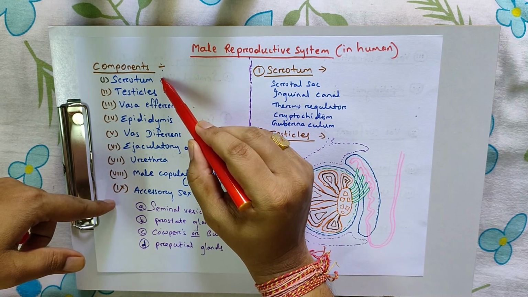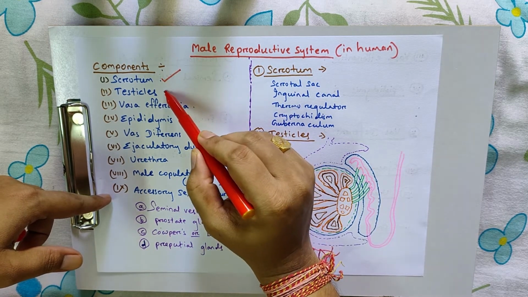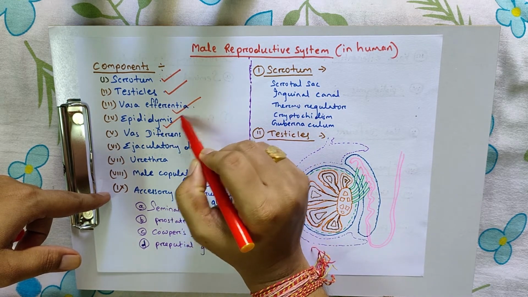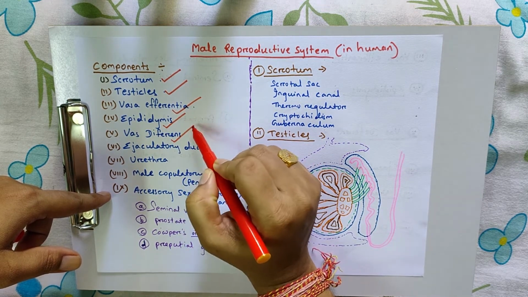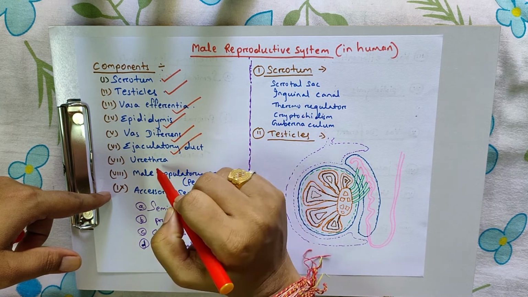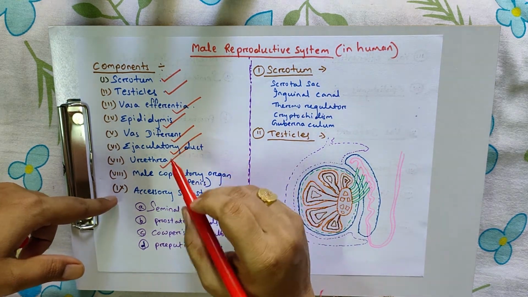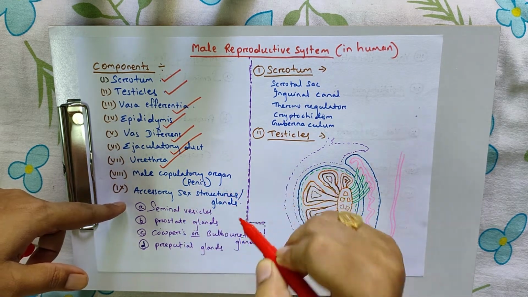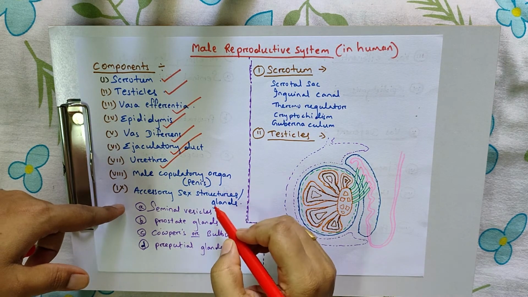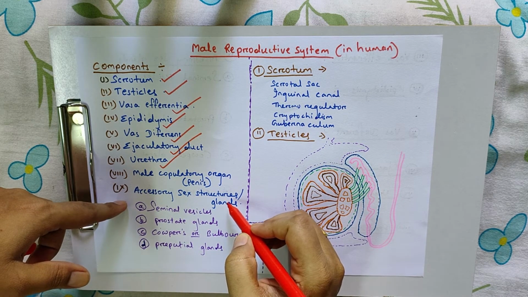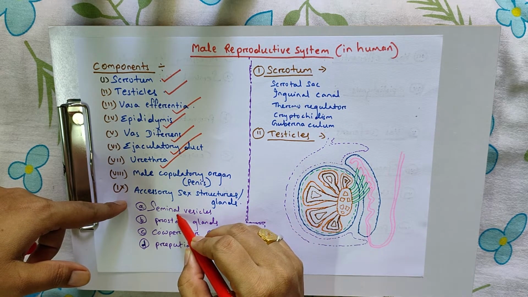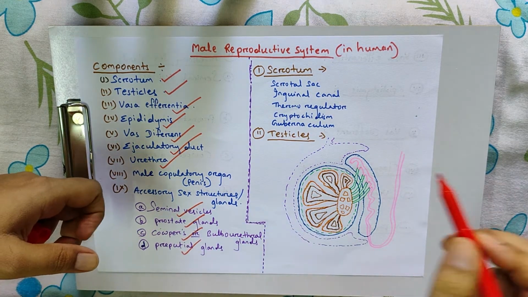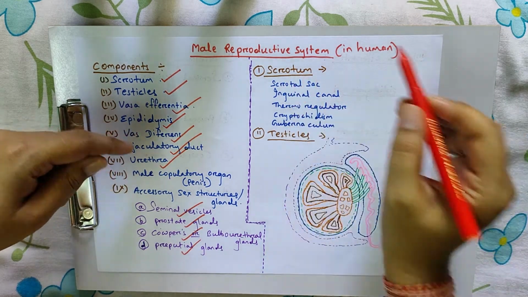The first one is scrotum, then testis, vasa efferentia, epididymis, vas deferens, ejaculatory duct, urethra, male copulatory organ or penis, and accessory sex structures or glands. The accessory sex structures consist of seminal vesicles, prostate gland, Cowper's gland, and Pepys gland. The first one is scrotum.